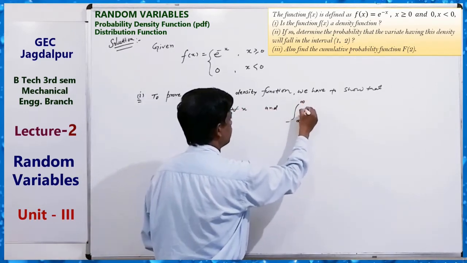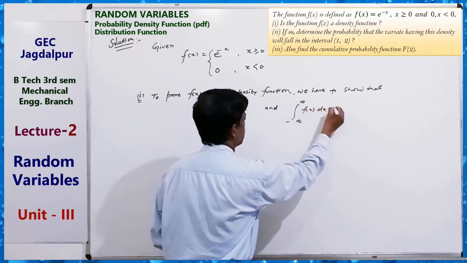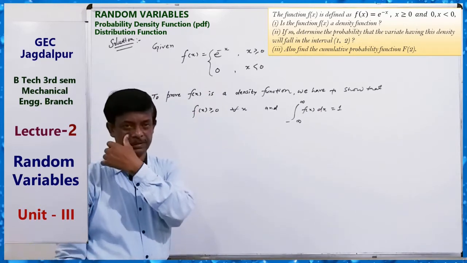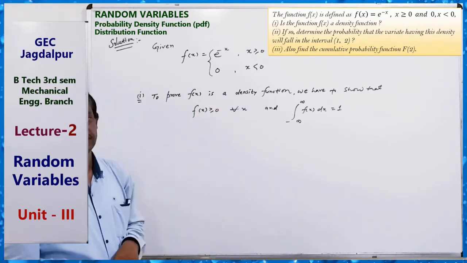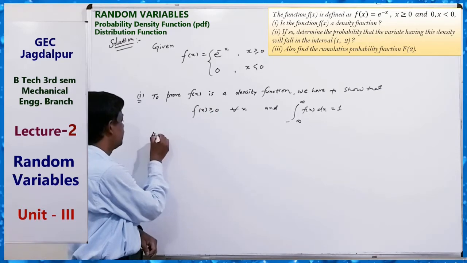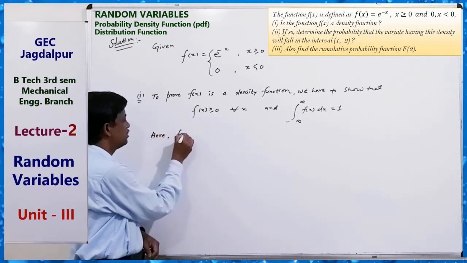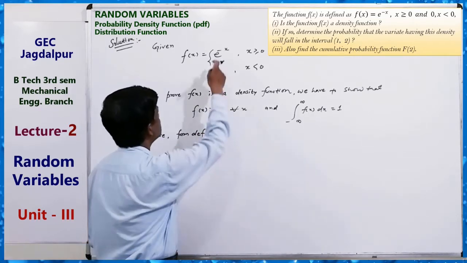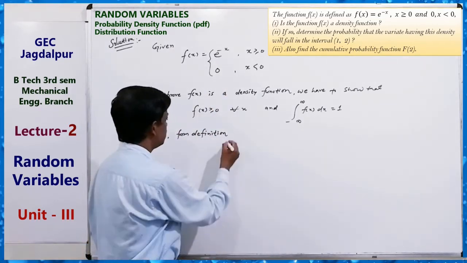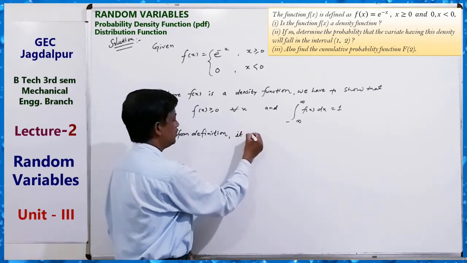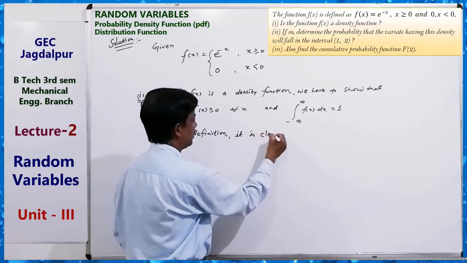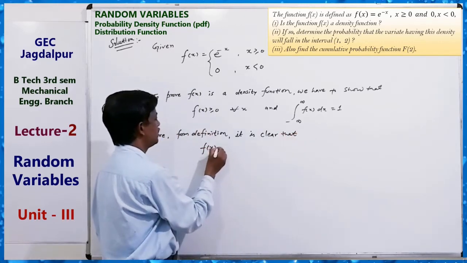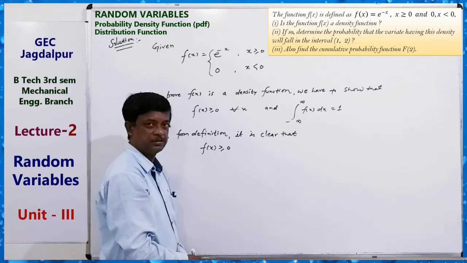Integral from minus infinity to infinity of f(x) dx equals 1. It is our target for showing PDF, probability density function or density function. Okay, here, from the definition, it is clear that f(x) is greater than or equal to 0.